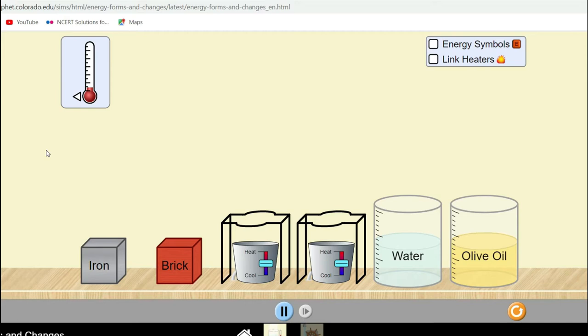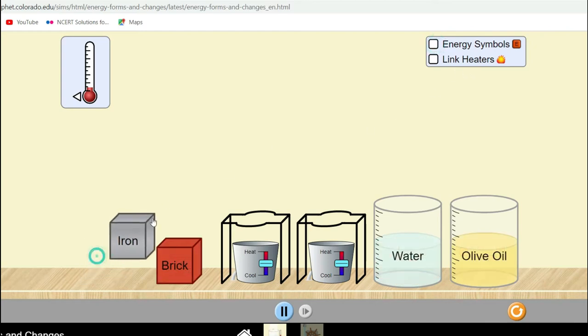So let us perform an experiment, and I can show you how you can perform a practical using this, and see exactly how the transformation of energy takes place. Here are water, olive oil, brick, and iron, and you can see the molecules. Once you click, this is the water and olive oil molecules, this is the brick molecules, and this is the molecules of the iron block.